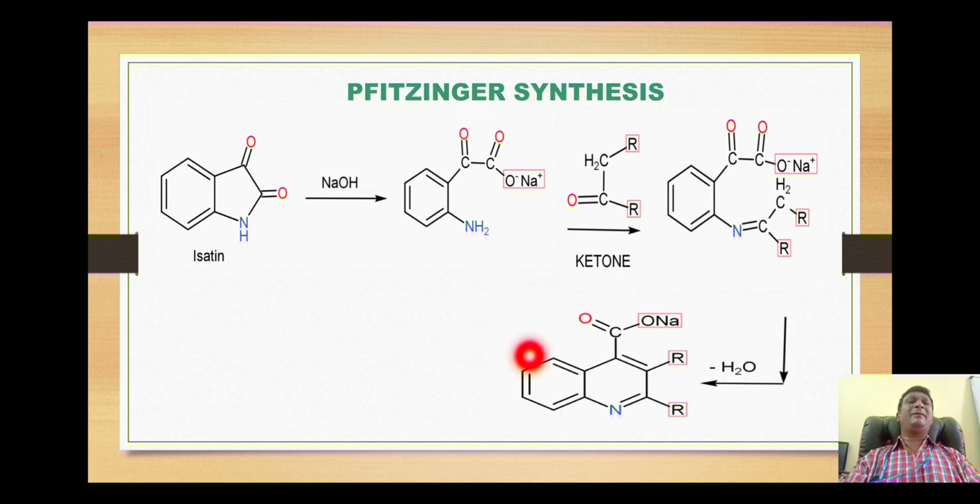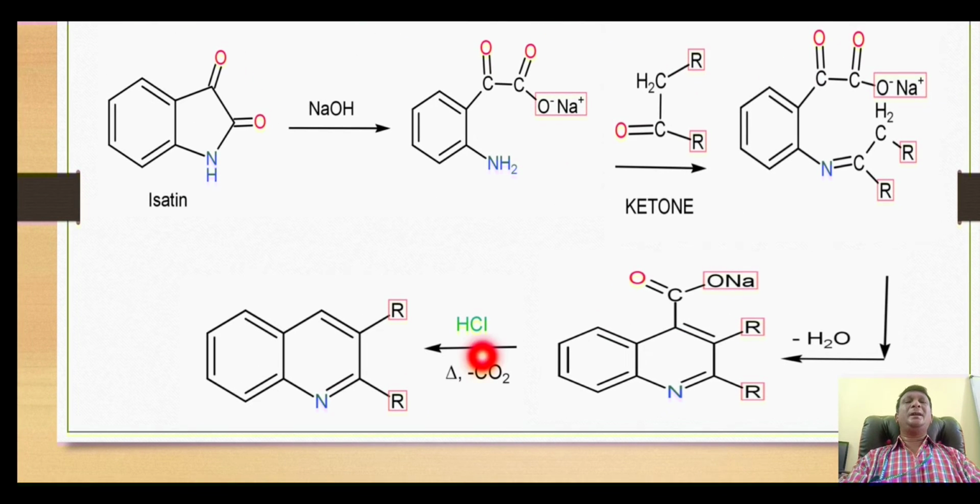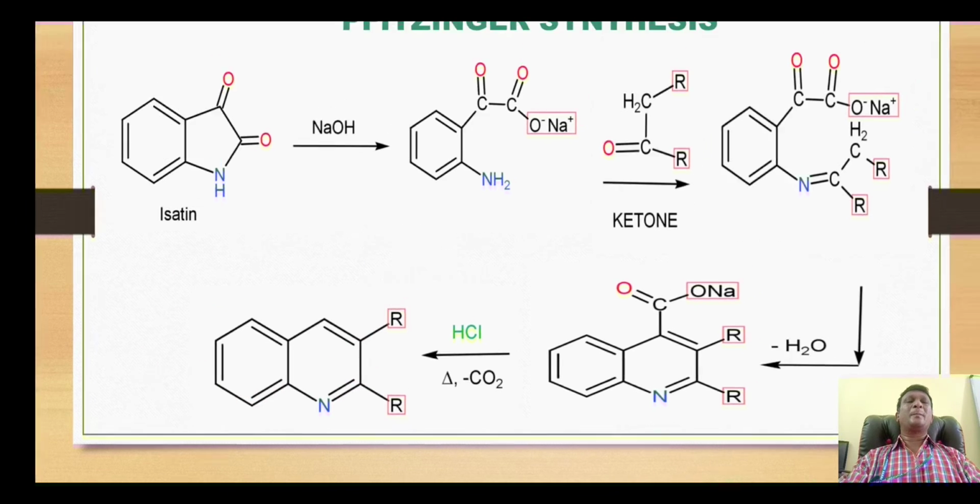So this derivative then undergoes reaction with the acid, hydrochloric acid. This sodium salt first gets converted into the free carboxylic acid, that is the COOH, which on heating loses the carbon dioxide molecule, and thus we get formation of this 2,3-dialkyl-quinoline derivative.